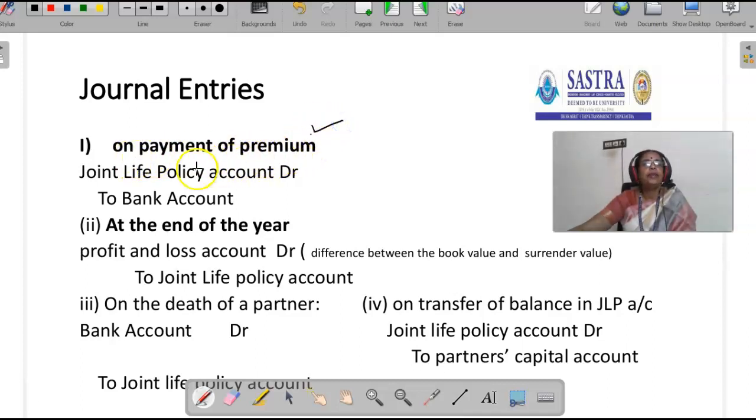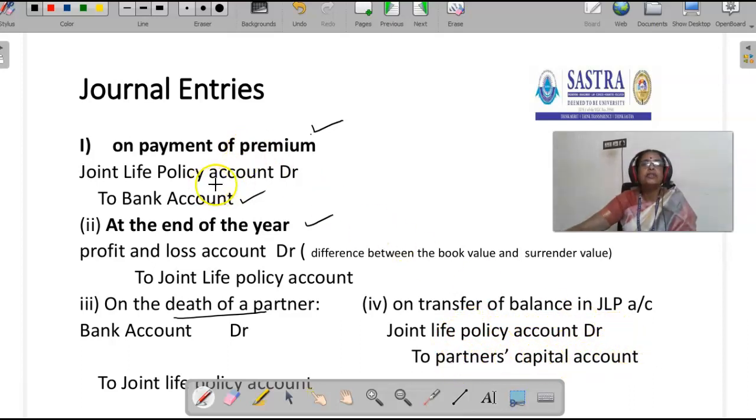On payment of premium, joint life policy account debit to bank. At the end of the year, P&L account debit to joint life policy account. Here we compare the book value with the surrender value. The difference between the book value and surrender value is transferred to P&L account. Then on the death of the partner, bank account debit to joint life policy account. Then on transfer of balance in joint life policy account, joint life policy account debit to partners' capital account.